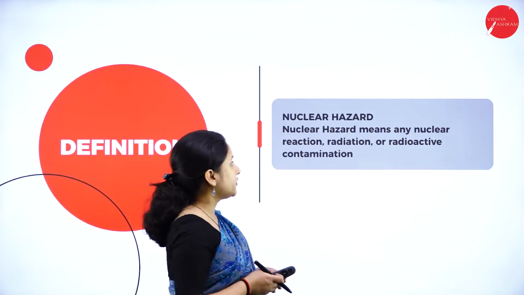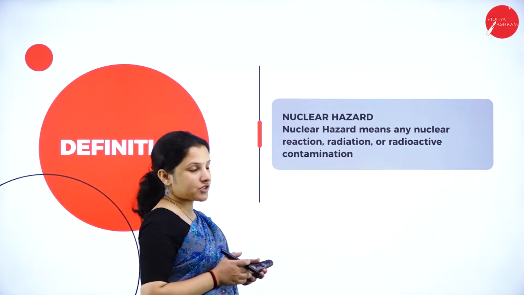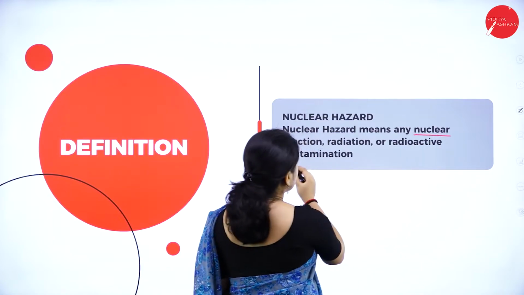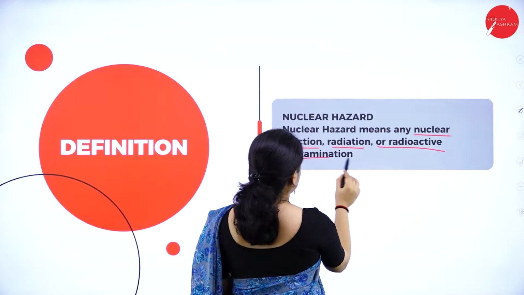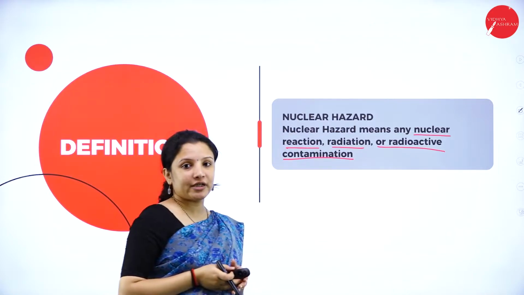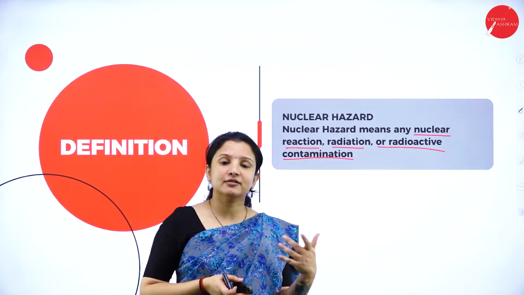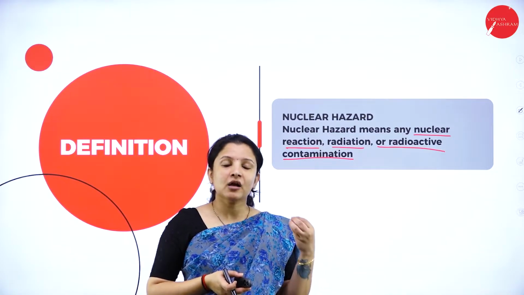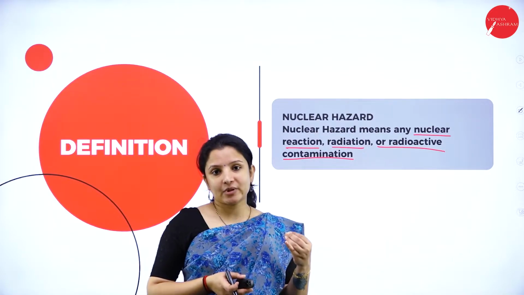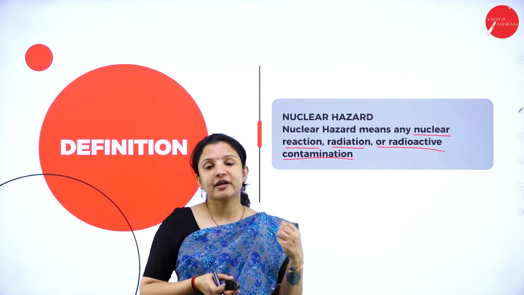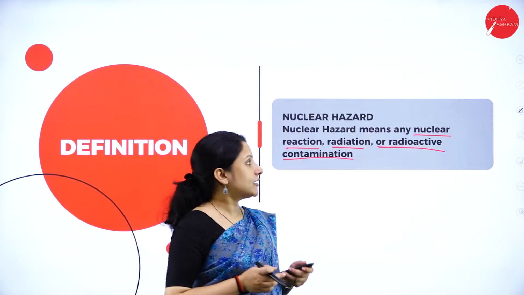The definition of nuclear hazard is nothing but any nuclear reaction, radiation or radioactive contamination is called a nuclear hazard. So, nuclear hazard can contaminate the soil, water, air and the environment as a whole. So, any contamination that occurs because of radioactive substances, we call it nuclear hazards.